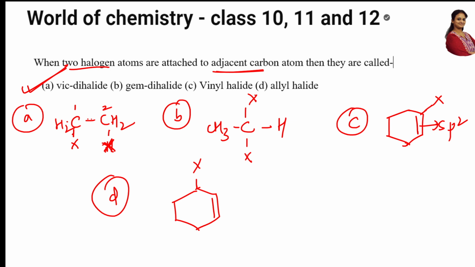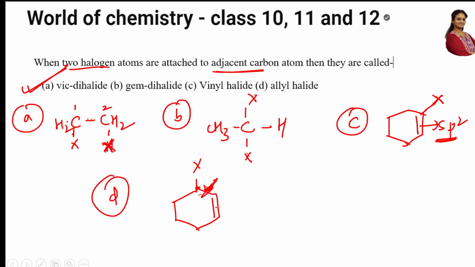Geminal means halogen atoms are attached to the same carbon. Vinylic means the halogen is attached to a carbon which has a double bond, that is, an sp2 hybridized carbon. This is called vinylic. Allylic means the halogen is attached to a carbon which is not directly attached to the double bond. There is a bond in between. So this is called allylic.